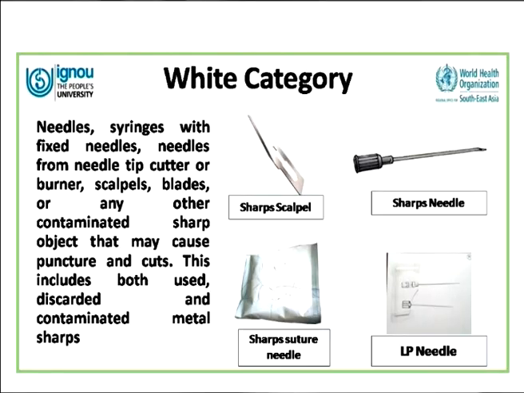Now we come to the white category. The white category basically is, you saw the puncture-proof, tamper-proof, leak-proof container which is translucent in nature, and all these types of waste, for example, the sharps, needles without the syringes, we don't put the syringes here. Then we have got the suture needles, the lumbar puncture needles, other kinds of knives or blades, all these discarded items are put in the white category.